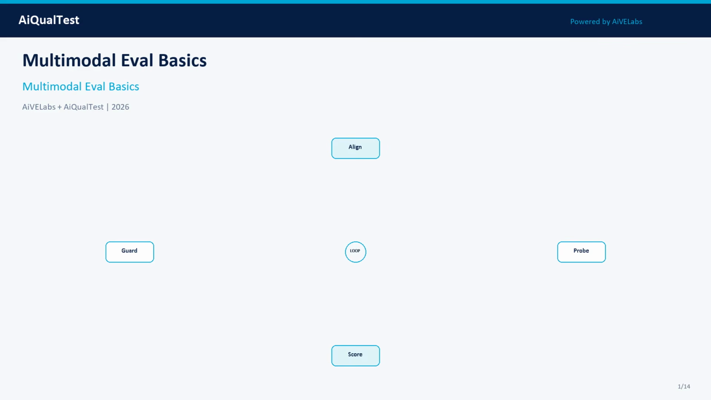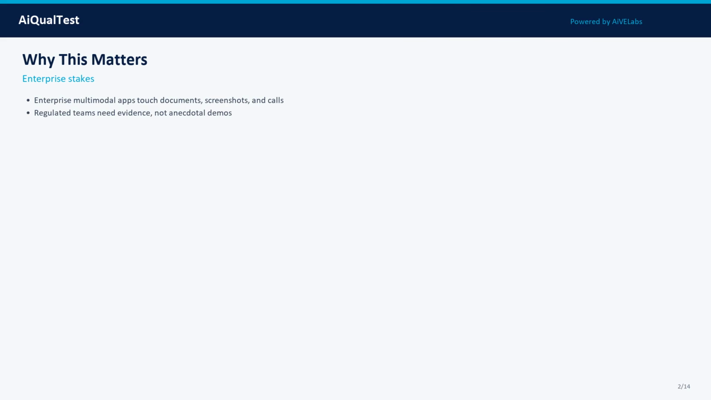Use a simple operating loop: align, probe, score, and guard. That loop keeps conversations concrete when stakeholders disagree about quality or risk.